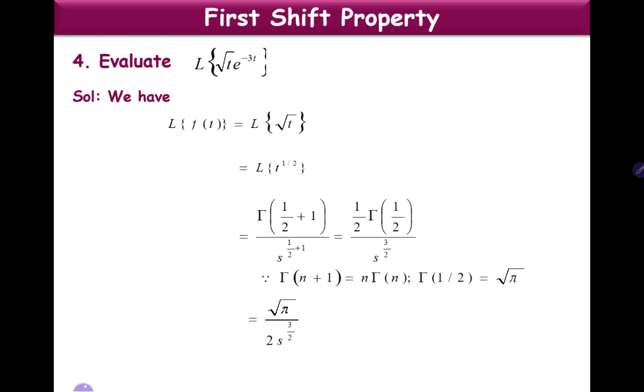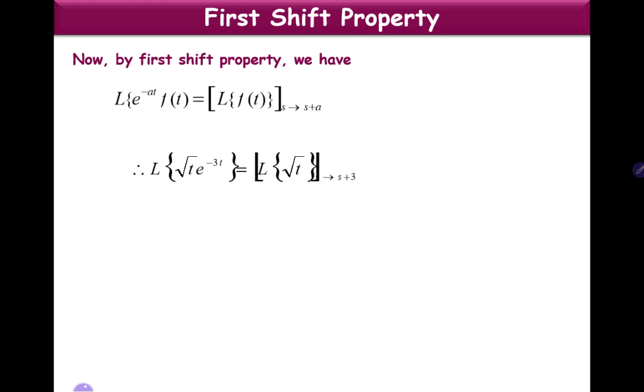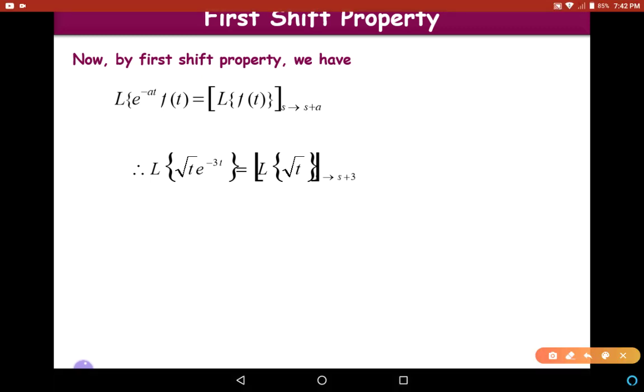Now to find L of root t into e power minus 3t, we apply first shift property. So using first shift property, L of root t into e power minus 3t is equal to L of root t with s replaced with s plus 3.